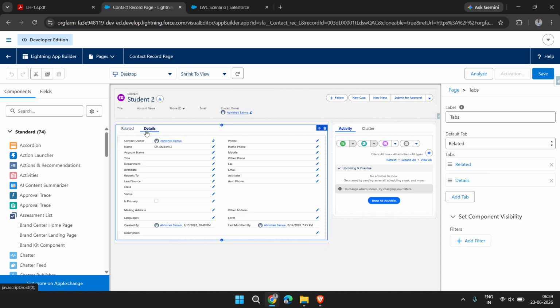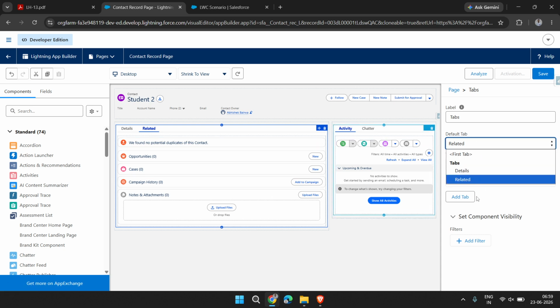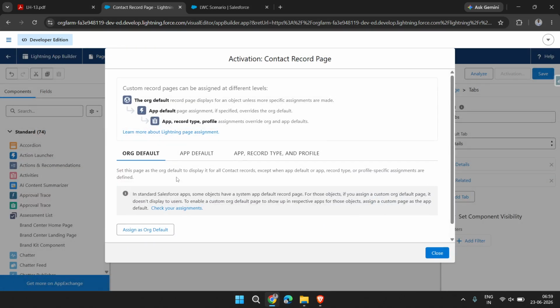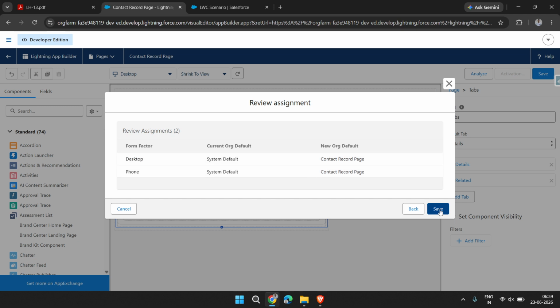So when I click on tab, then you are able to see on the right side the tabs. So here I click and drag it up, then you are able to see the first tab is now record detail. But when we open any record, by default the related tab opens. So I click on the detail page and save it, then activate, and click on next, save it.